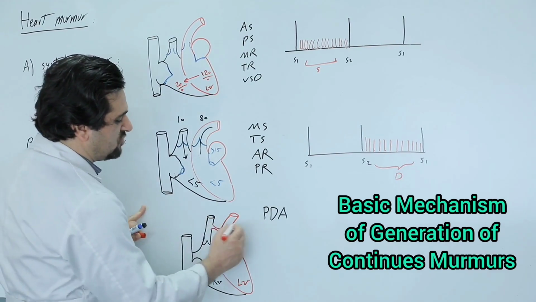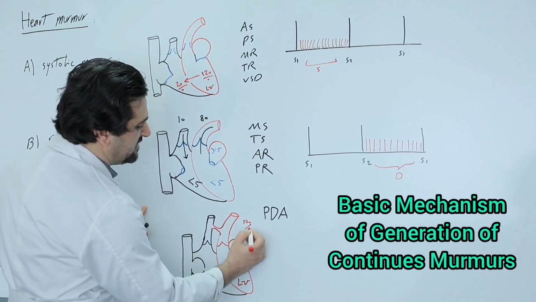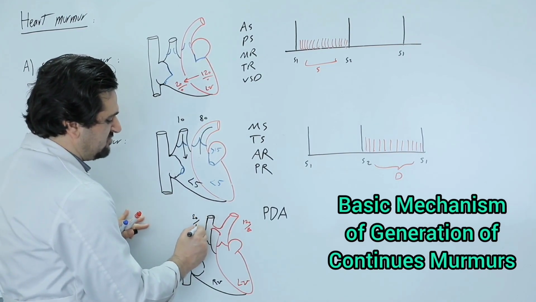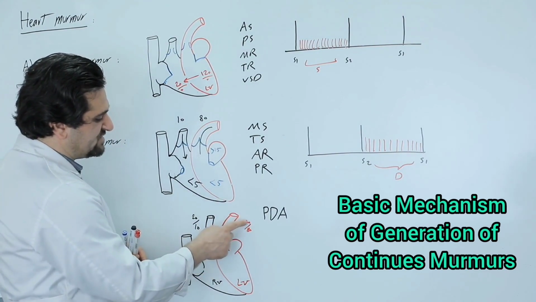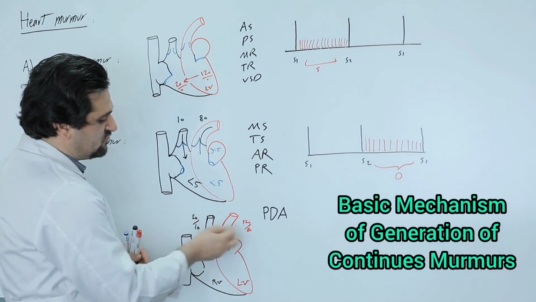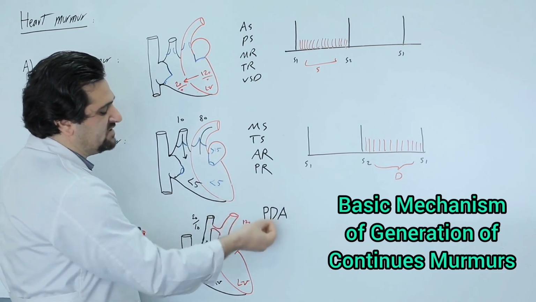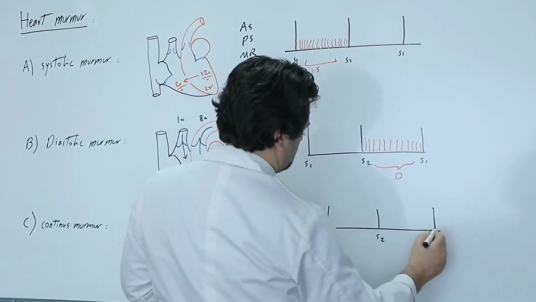This is because the blood pressure in the aorta is 120 over 80 mmHg, while the blood pressure in the pulmonary artery is 20 over 10 mmHg. Therefore, as you can see, there is a pressure gradient both in systole and diastole, and for this reason, the murmur caused by PDA, or patent ductus arteriosus, is a continuous murmur.